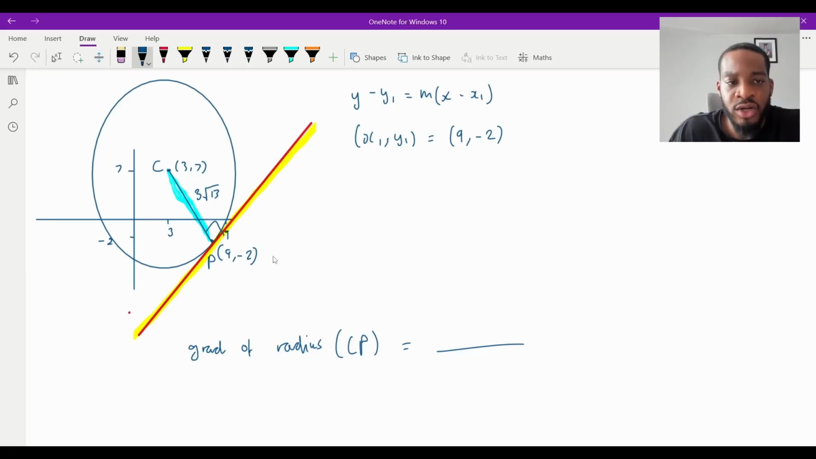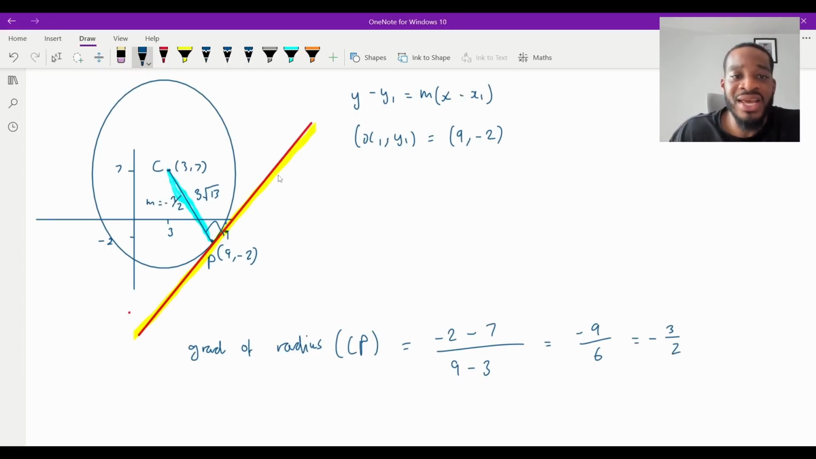So I'm going to do y2 and x2 going to be the P, x1 and y1 are going to be the C. It's going to be minus 2 take away minus 7 over 9 take away 3, isn't it? And that will give me minus 9 over 6. Divide top and bottom by 3, that's going to be minus 3 over 2. So the gradient of this line in blue is minus 3 over 2.